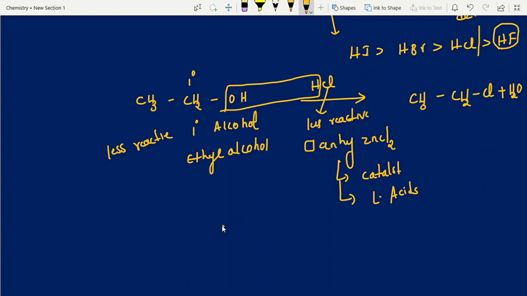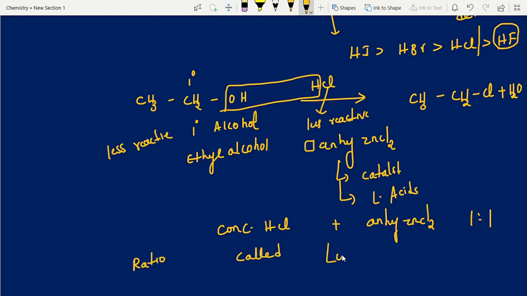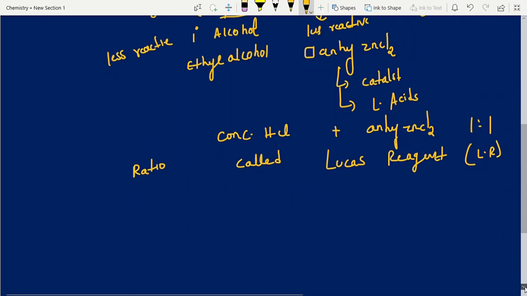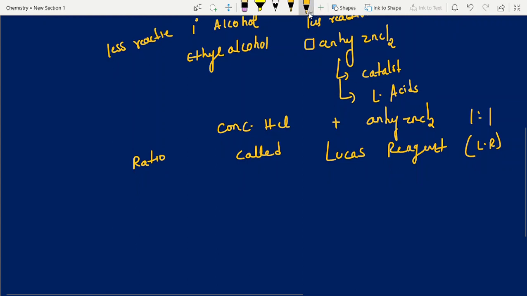Here, students, concentrated HCl plus anhydrous ZnCl2 in 1:1 ratio is called Lucas reagent. Lucas reagent is very important in basic level competitive questions. They ask it at NEET level also, KSET, MSET, NEET level. Lucas reagent is one of the good distinguishing tests for alcohols.